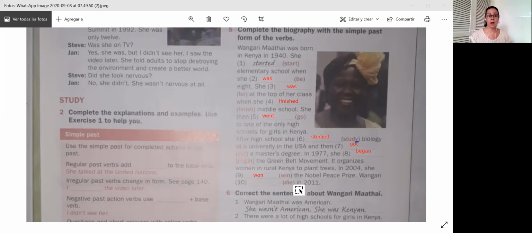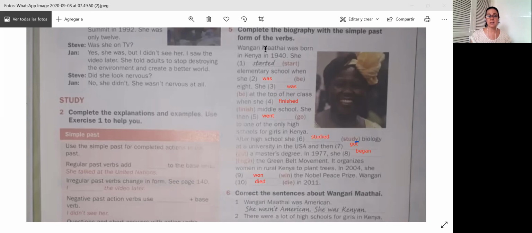Wangari. The verb we have here is die. You cannot put again ed. So what we do is, it already has an I and an E, we just finish it with D. So she died. Died. That's an exception. We don't have many verbs that finish with IE. I think it's the only one. So it's like an exception of the rule. So you just put D, die.